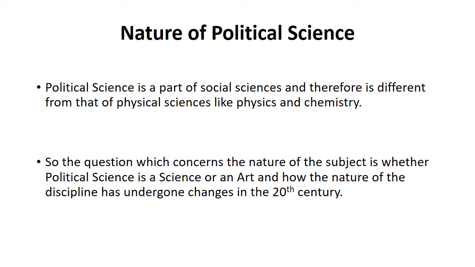However, with time, the nature of political science has changed. I mean, during the 20th century or in the 21st century, we can see that the nature of political science has gone through a drastic and dramatic change. So, today we are going to talk about whether political science is a science or whether political science is an art. So, this is the nature of political science.